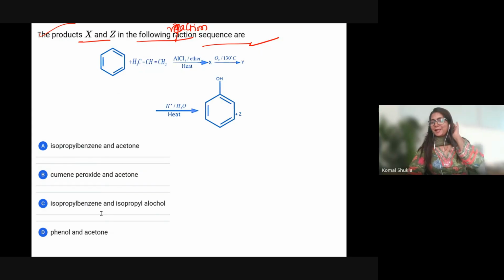Okay, Anurag is saying A. What about others? Only Anurag is giving the answer.